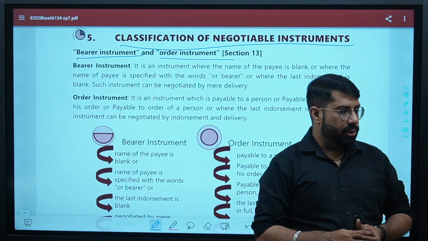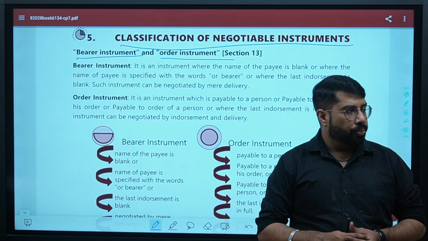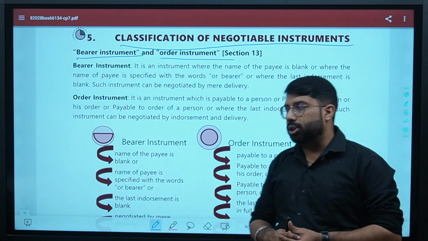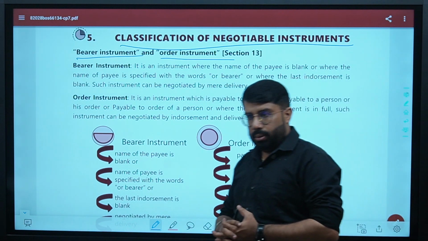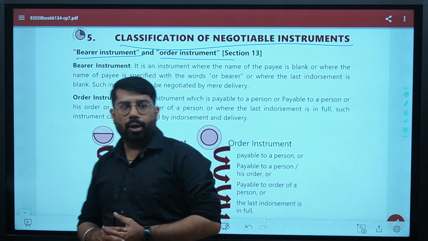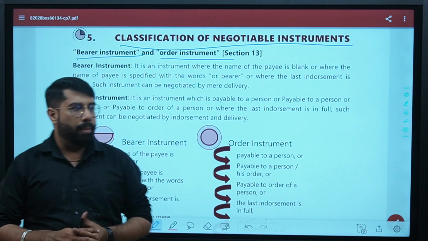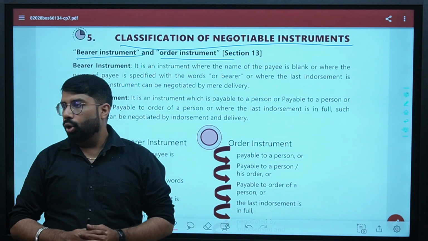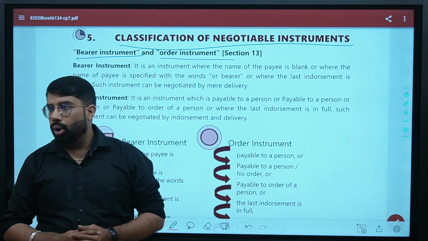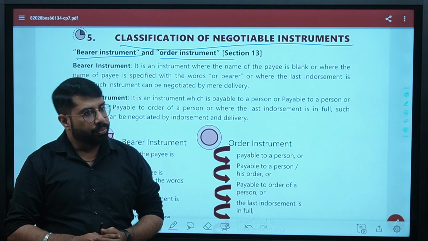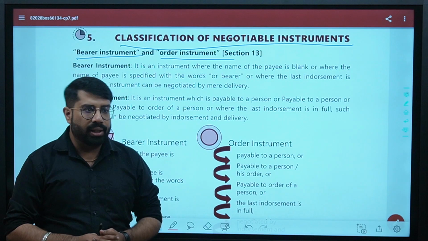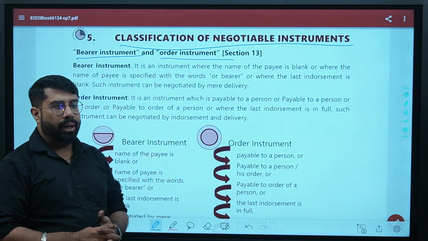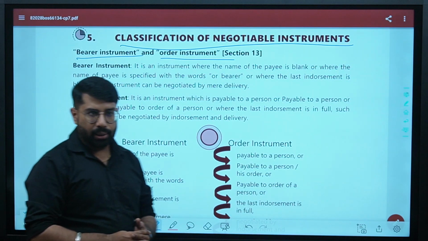Bearer instruments are the instruments where the name of the person who will receive the payment is not specified, right? It means on due date, on date of maturity, on date of payment, whoever will hold that instrument, whoever will bear the instrument shall be the payee. He will get the money. Yes or no? Whereas in order instrument, the name of the person is specified.